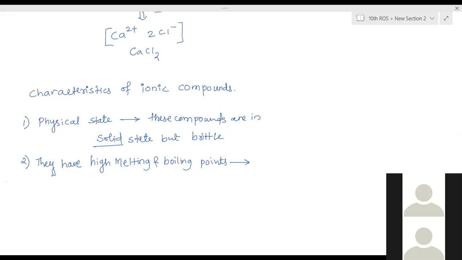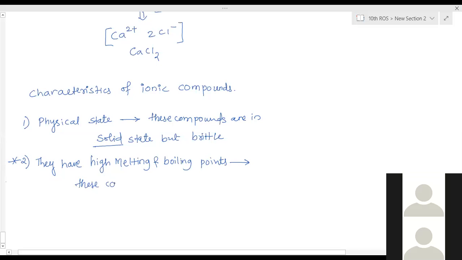This is the reason for the melting point: the force of attraction can be overcome only after supplying a large amount of heat energy. Due to the large amount of heat energy provided to break this bond, the temperature increases to a very high value. That is the reason they have high melting and boiling points. This question is asked: give reason why ionic compounds have high melting and boiling points.